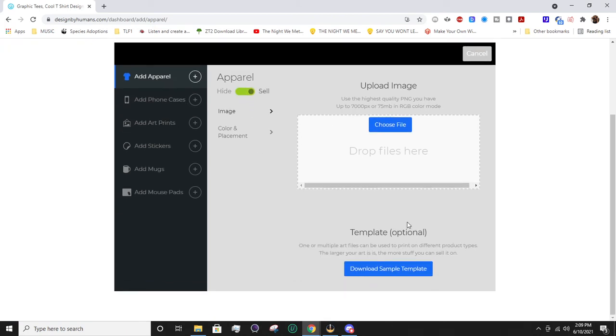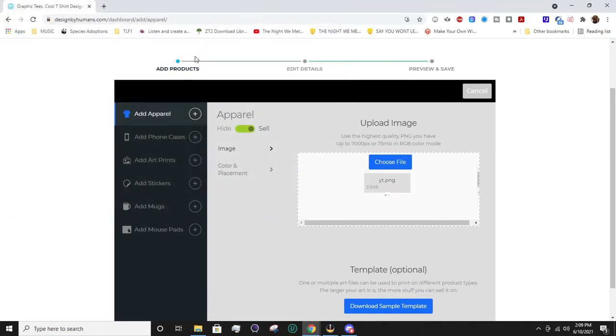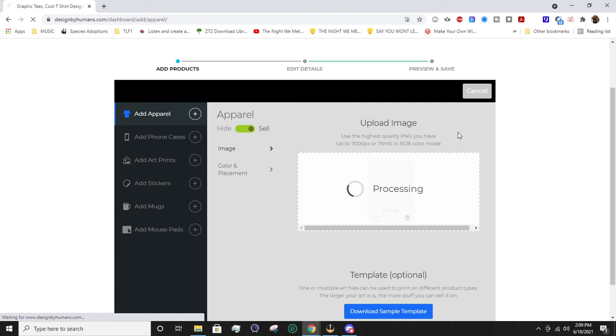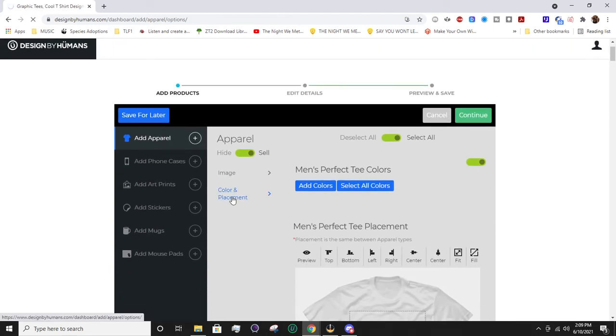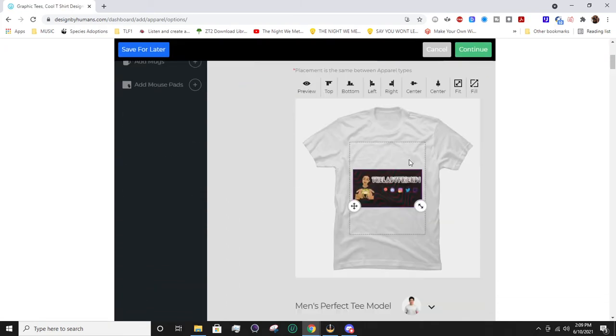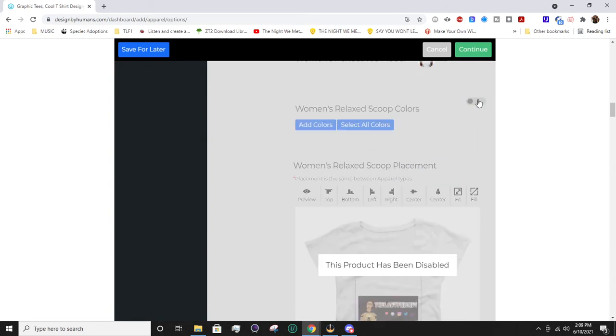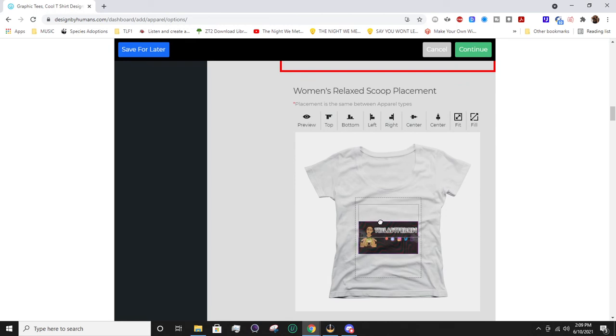And we start by choosing an image. I'm just going to choose one of my random banners. And it'll go ahead and place it. You have color and placement as the next step. So there's a bunch of different options that you can enable or disable. And then you can adjust the placement, dragging it around. You can do top, bottom, left, right, center, fit, fill, preview without the box that way.